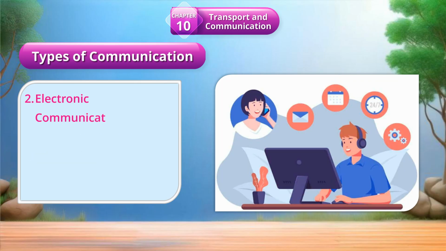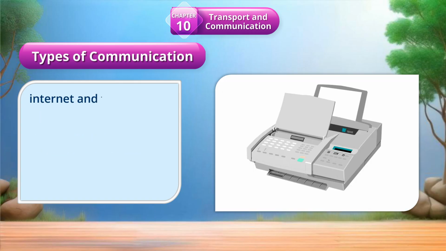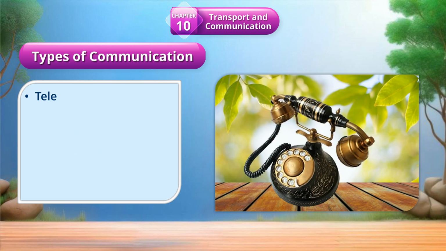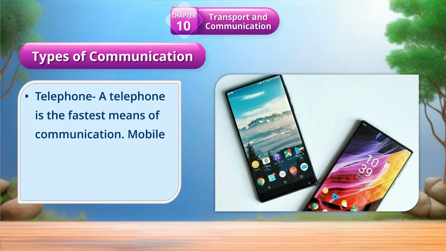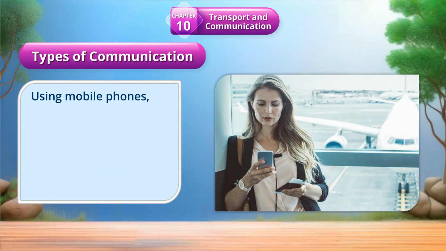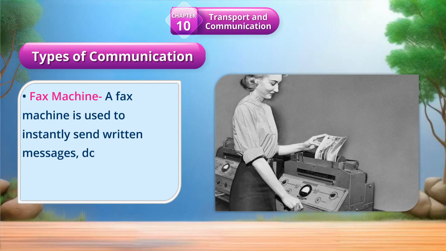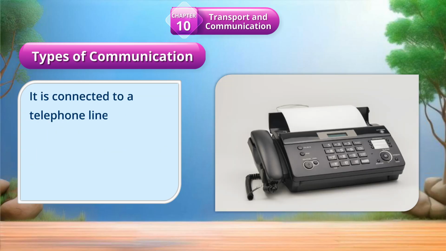2. Electronic communication. Telephones, mobile phones, computers, internet and fax machines are some means of electronic communication. Telephone: a telephone is the fastest means of communication. Mobile phones have made communication very easy. Using mobile phones, we can communicate even when we are traveling. Fax machine: a fax machine is used to instantly send written messages, documents, and photographs to someone. It is connected to a telephone line.